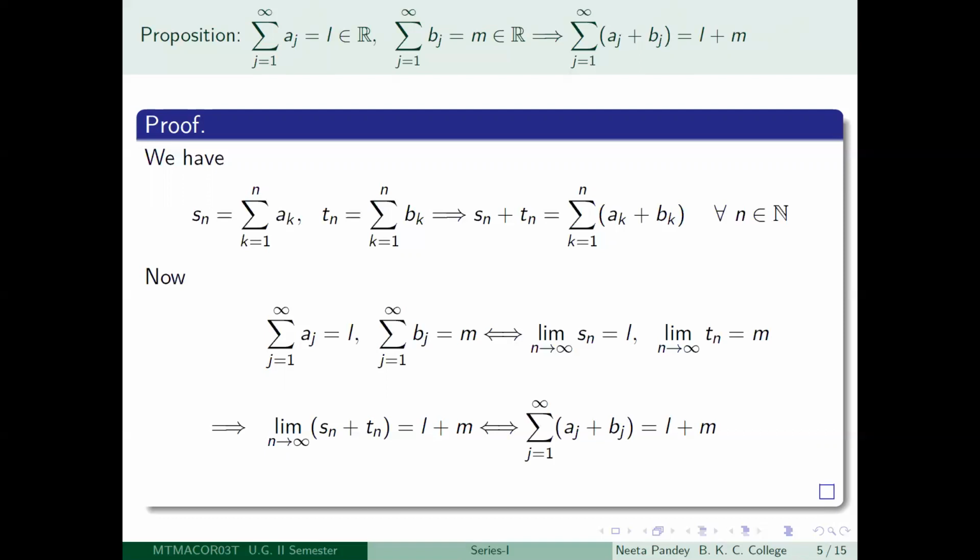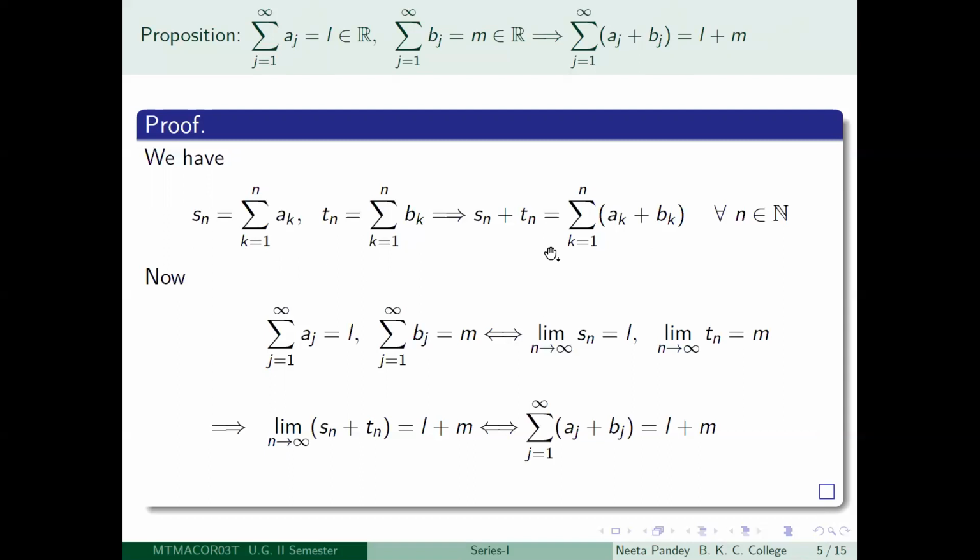Now, if you look at Sn plus Tn, then you have a finite sum Sn and another finite sum Tn, and you are adding them together. So there is no problem with a rearrangement, right? Here you are looking at a1 plus a2 plus etc till an, and here you have b1 plus b2 plus etc till bn, and you are adding these two. So you can just write it as a1 plus b1 plus a2 plus b2 plus etc plus an plus bn. So there is no problem with finite sums.